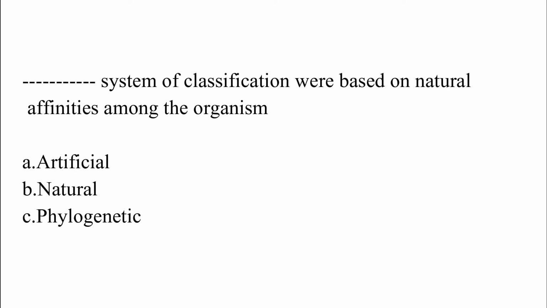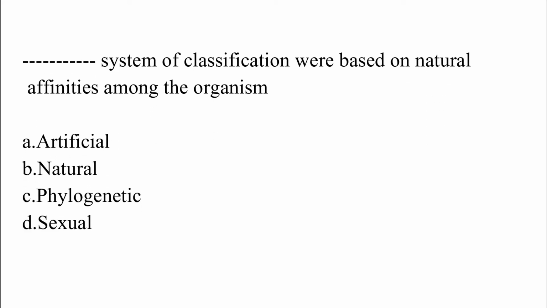Dash system of classification were based on natural affinities among the organisms. Option A, artificial, option B, natural, option C, phylogenetic, option D, sexual. The correct answer is option B, which is natural.